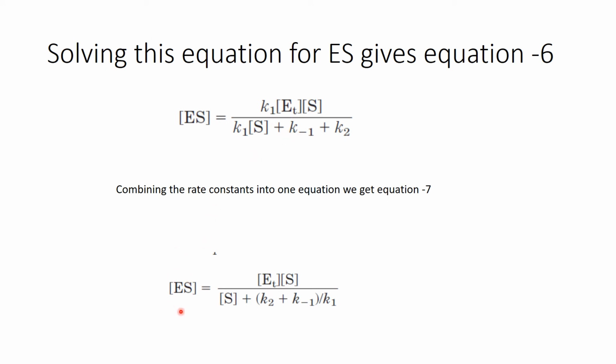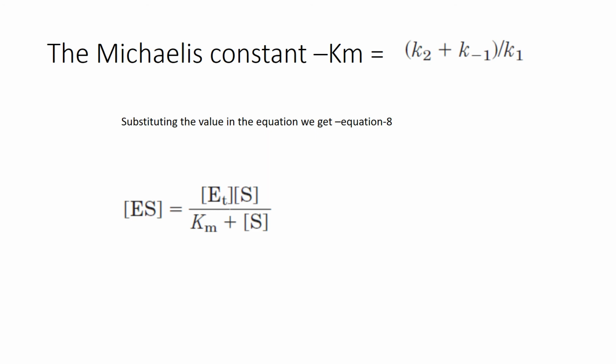So what is done over here? The enzyme substrate concentration is equal to ET, ES, and this K1 is taken out, and the substrate concentration is separated, and all the constants together form K2 plus K minus 1 upon K1. Okay, substituting the value in equation 8,